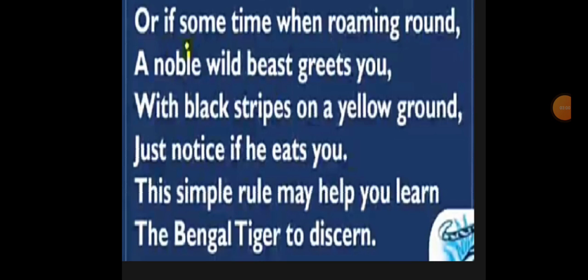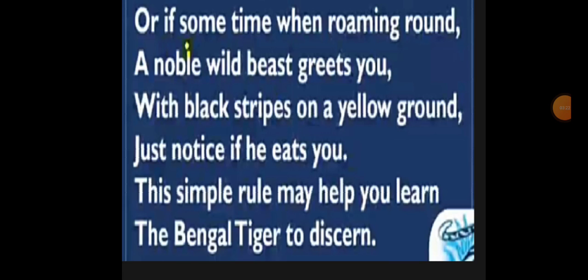Or if sometime when roaming around, a noble wild beast greets you with black streaks on the yellow ground, just notice if he eats you. This simple rule may help you to learn the Bengal tiger to discern. So the second animal is the Bengal tiger, that is a tiger.